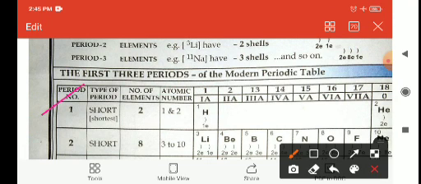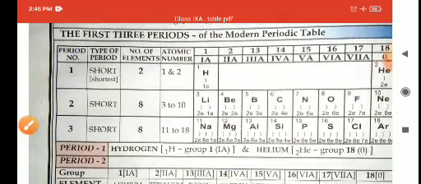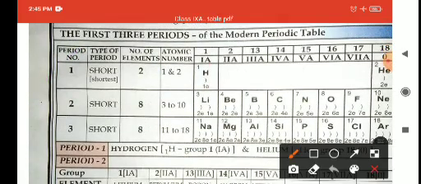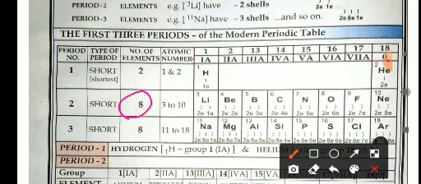The period number and type of period. The first period is called the shortest period because only 2 elements are placed in it, hydrogen and helium. Period number 2 has 8 elements, varying from atomic number 3 to 10: lithium, beryllium, boron, carbon, nitrogen, oxygen, fluorine and neon.